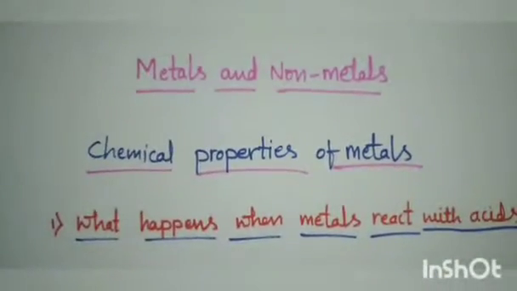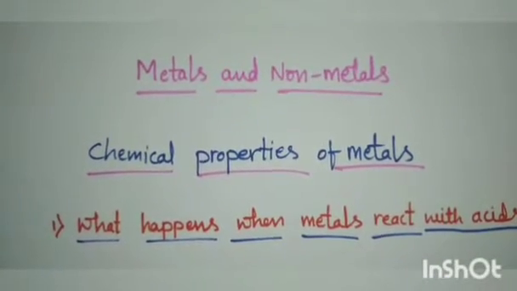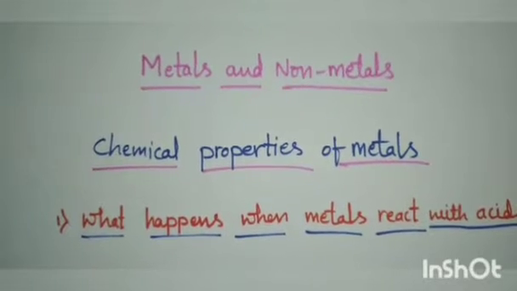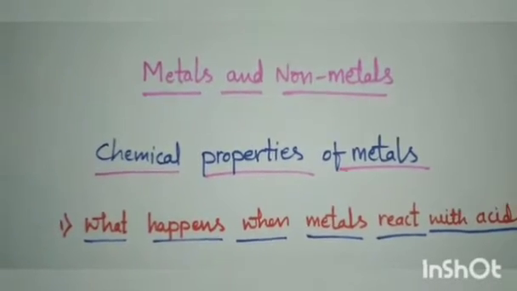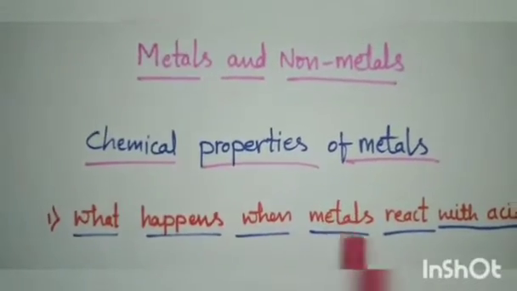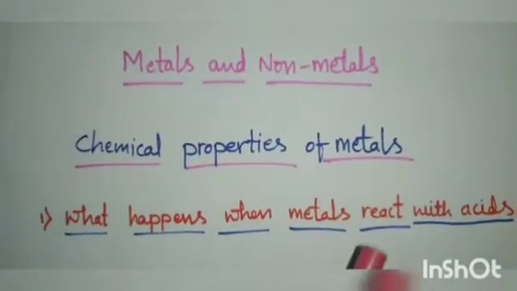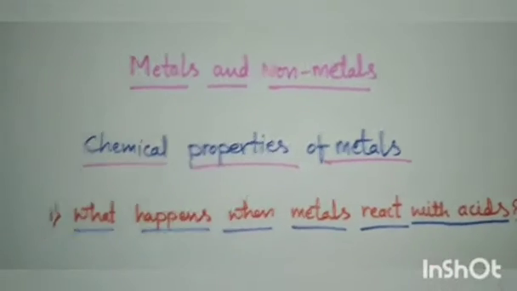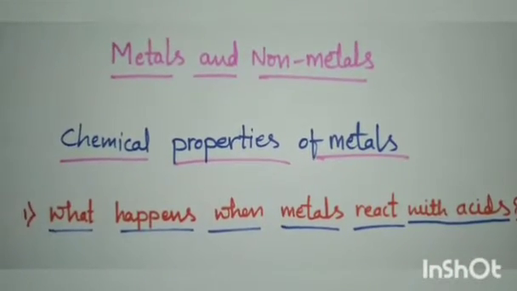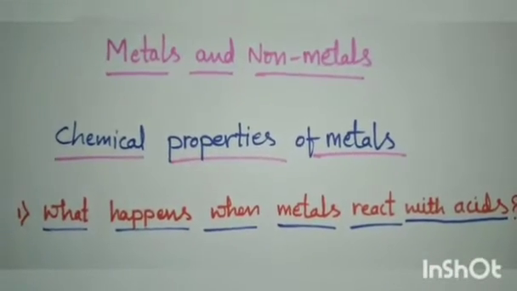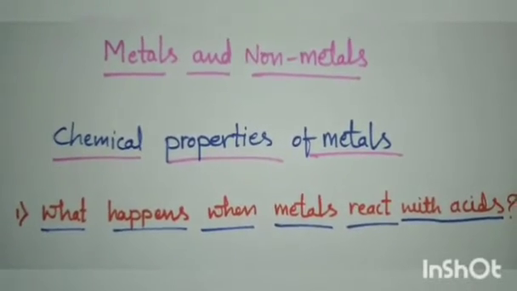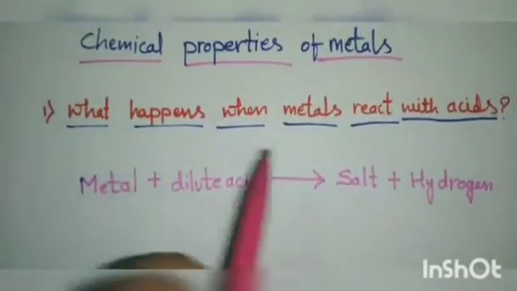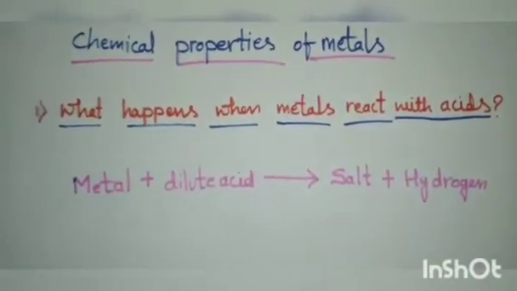Some of the metals like aluminum, copper, iron, lead, magnesium, zinc and sodium, we can take as examples for metals. So we are reacting the metals with the acids. Examples for acids, you can give nitric acid, sulfuric acid and hydrochloric acid. Mainly we'll take these three acids. What happens when metals react with the acids?